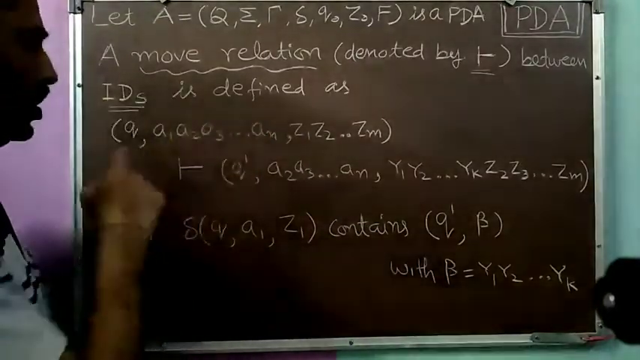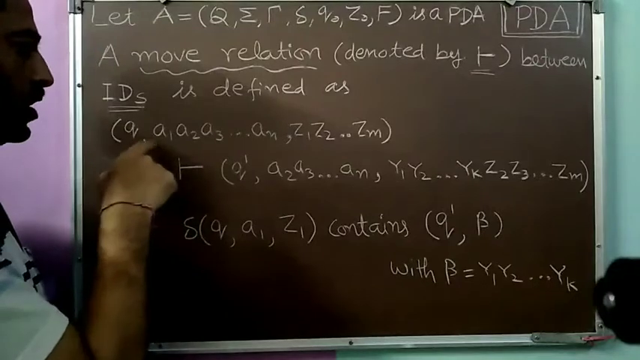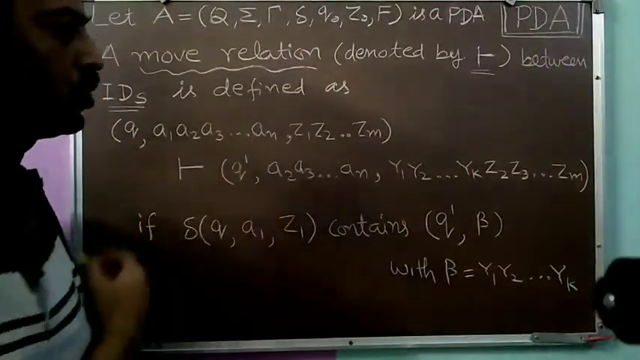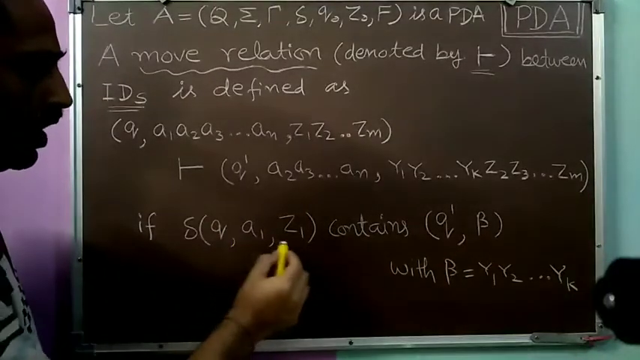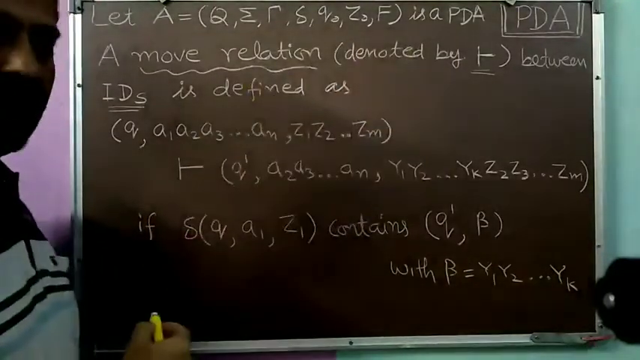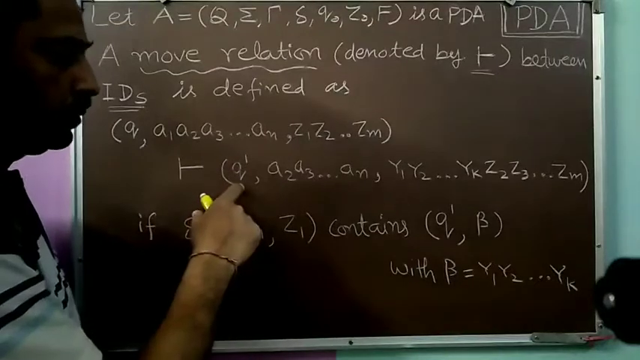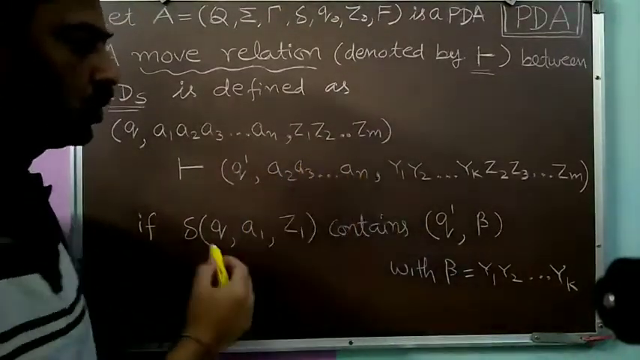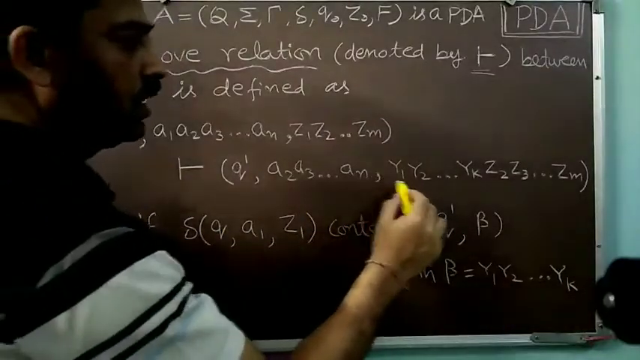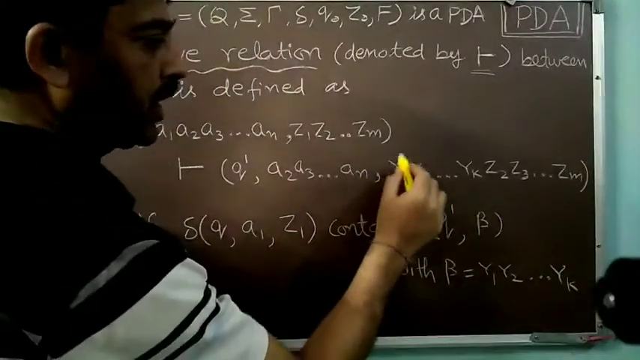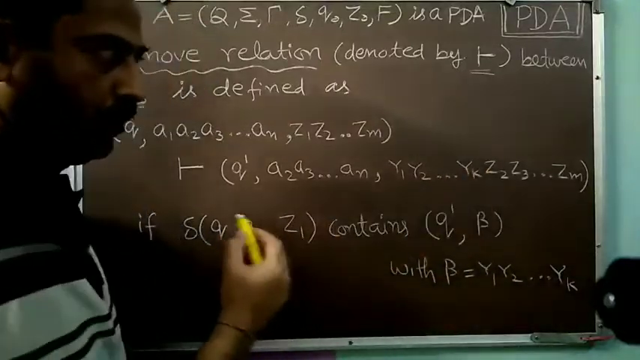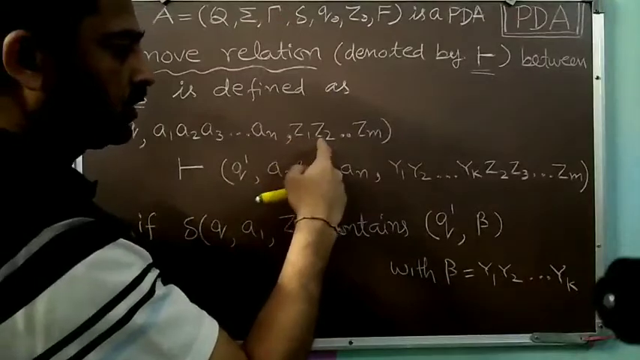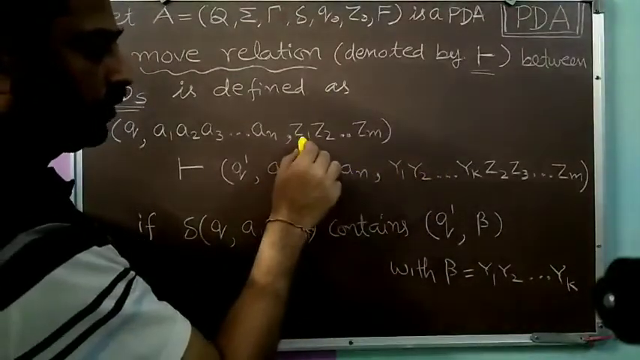We have taken the transition which says that if we are in the state Q, the input symbol is A1, and at the top of the pushdown store is Z1, that is delta Q A1 Z1. Corresponding to this, some action we have taken. So that's why we have moved to the state Q dash. The input string remaining is A2, A3 up till An. A1 is not here. And the status of the pushdown store is something like Y1, Y2 and so on up till Yk, then Z2, Z3 and so on up till Zm. Initially it was Z1, Z2, Z3 and so on up till Zm, with Z1 on the top.